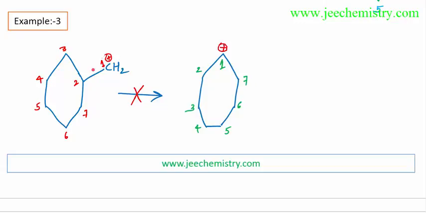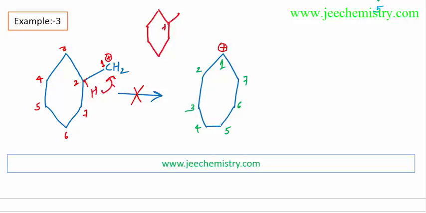Here an alkyl or hydride shift will occur. Suppose here there is a hydrogen. Only one hydrogen is there. This hydrogen will shift to this position, and now the plus charge will come to this position. Now this structure will be formed, not this structure.